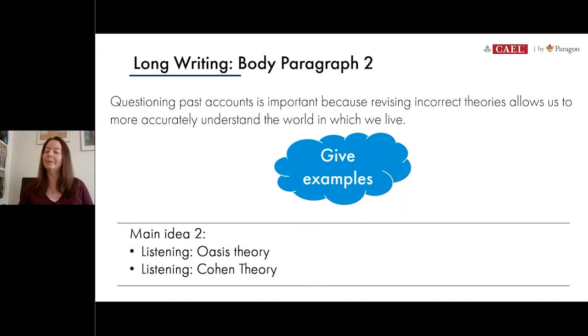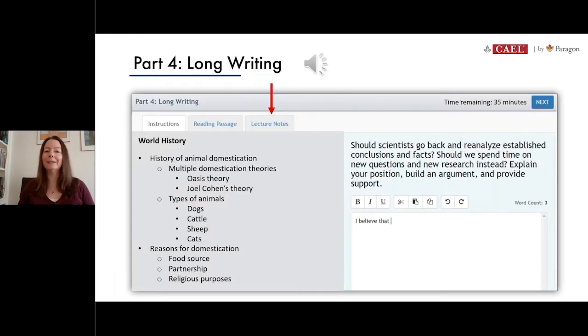We've got information about the Oasis theory and the Cohen theory. So let's start with this one. Let's talk about the Oasis theory. Now on the real test itself, remember before you start writing this essay, you already will have finished listening to the academic lecture and answering all sorts of questions about that. So the information should be pretty fresh in your mind as you've just completed it.